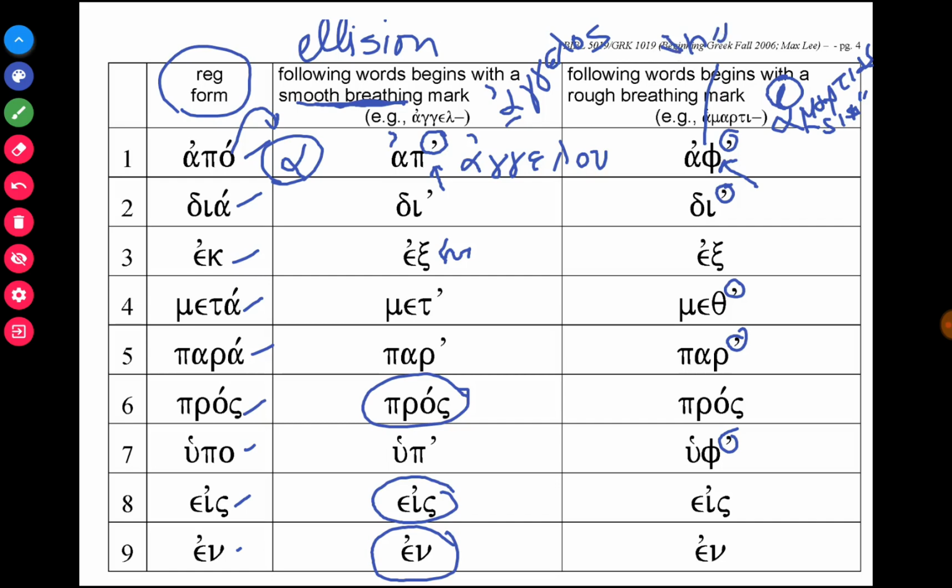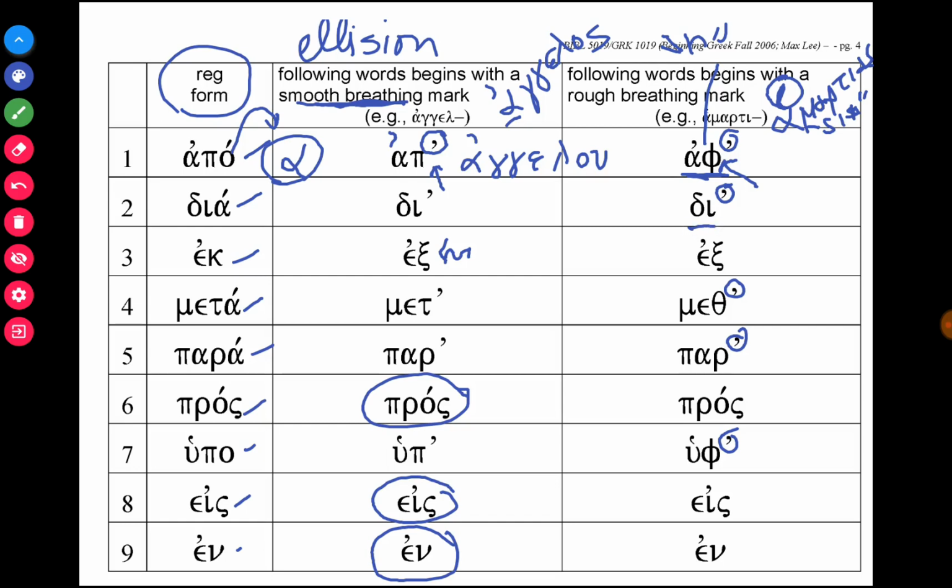So if you have op with a P, it softens in front of a rough breathing mark and it's off. So you would say off hamartias, away from sin, which is a very biblical concept. You want to walk away from sin.